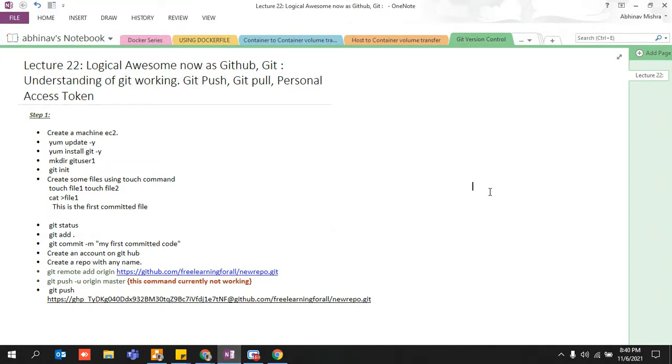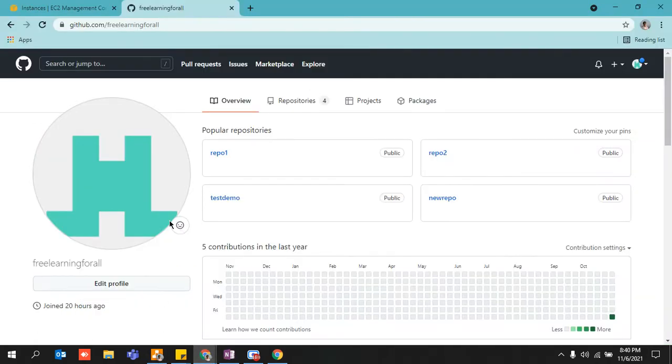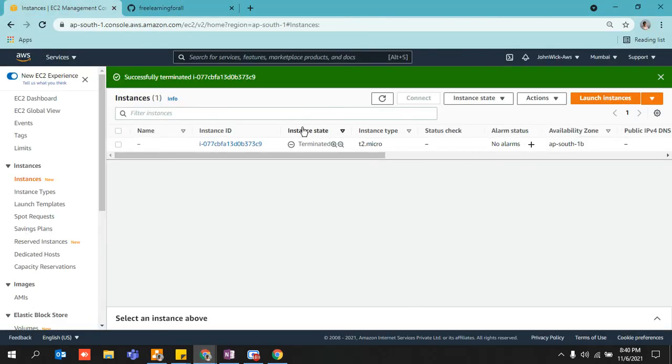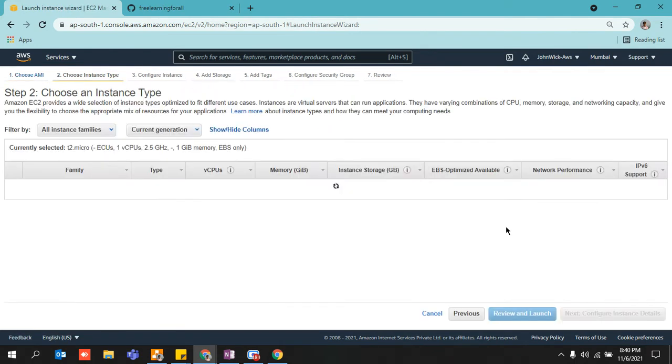So guys, this is the roadmap. What we are going to do is create an EC2 machine. We will update it, we will install Git, then a directory will be created, and then we will initialize it, right? So let's quickly get our hands dirty. I'll quickly launch a particular instance.